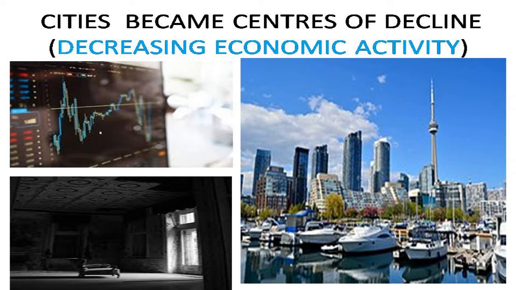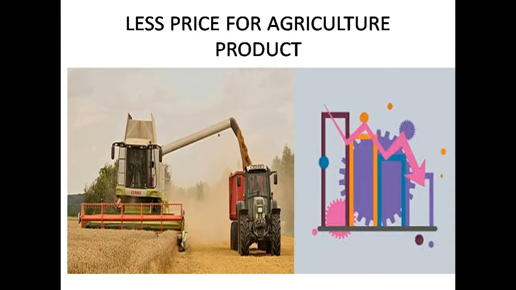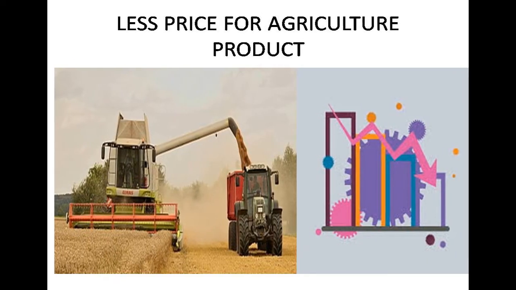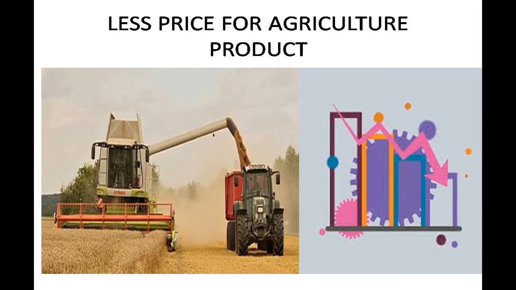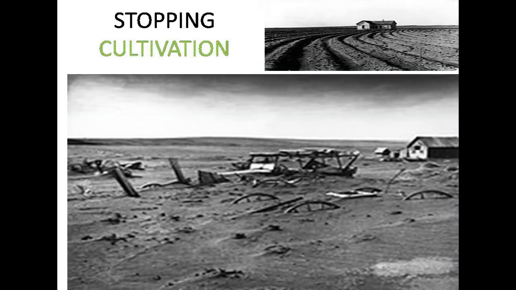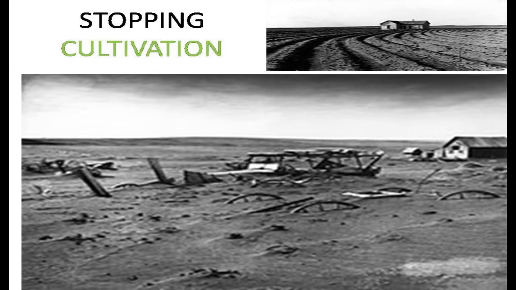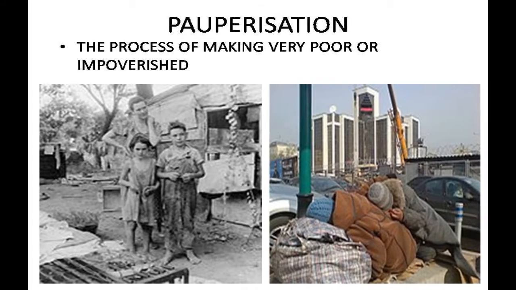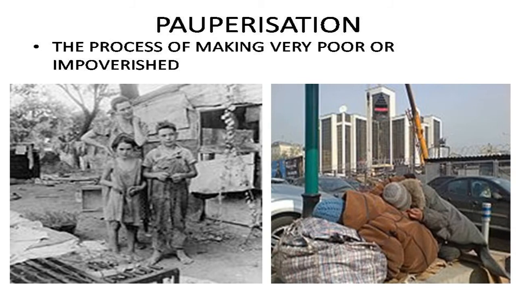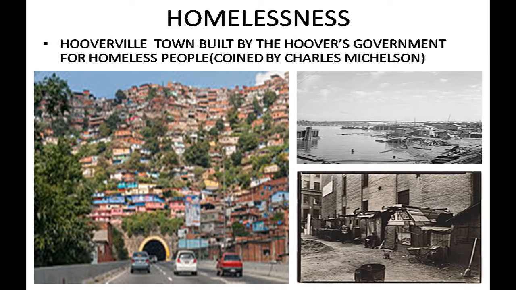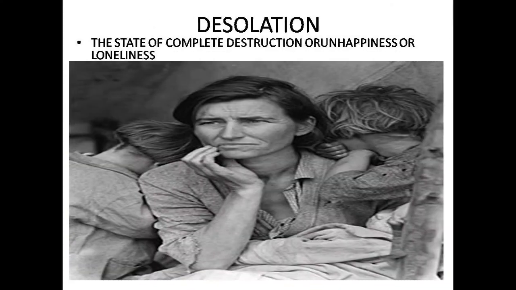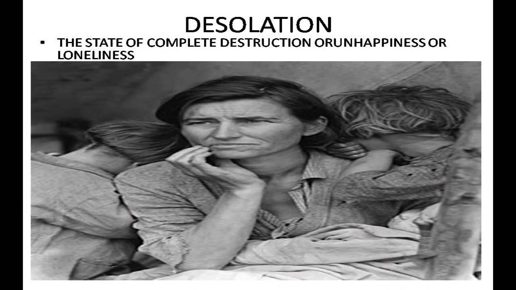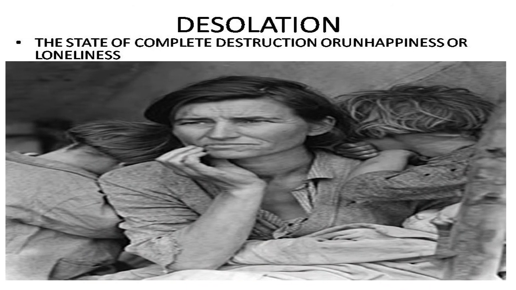We discussed two sectors. What about agriculture? A 60% price decline was recorded in agriculture. Farmers stopped cultivation. It led to pauperization or poverty, and it resulted in homelessness and desolation. I gave the meaning of this desolation too.